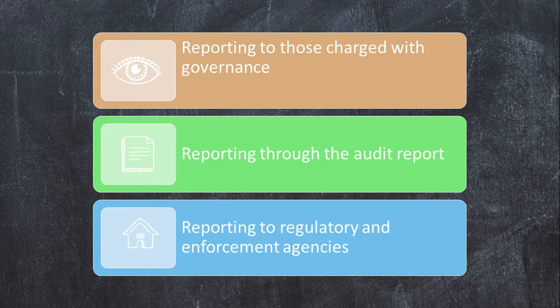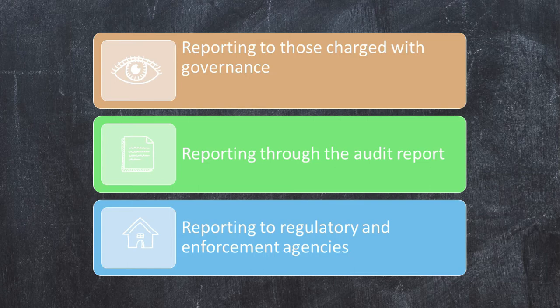Unless all of the TCWG are involved in the management of the business, the auditor must report identified or suspected non-compliance to them. This is especially true if the auditor suspects that the non-compliance is intentional. However, if the auditor also suspects TCWG to be involved in the non-compliance, he must report it to a higher level, like the audit committee if any, or if none, he must seek legal advice.